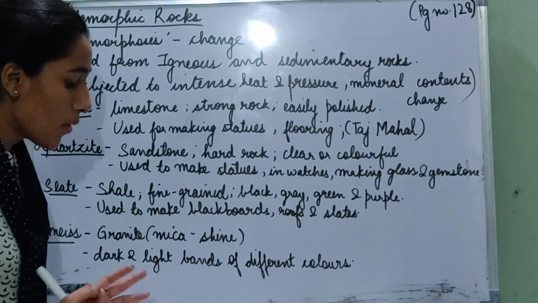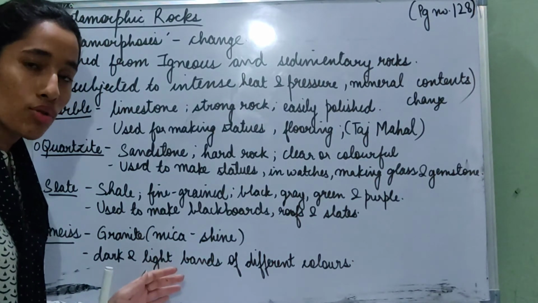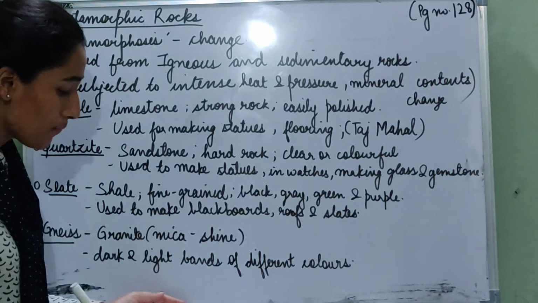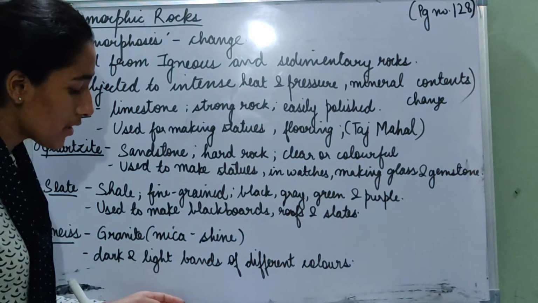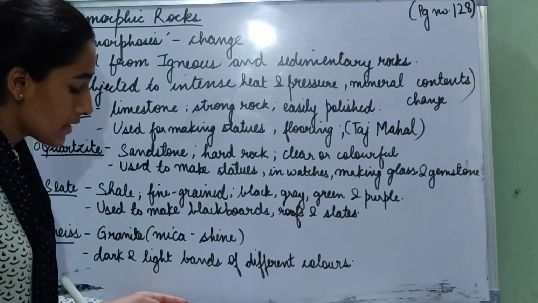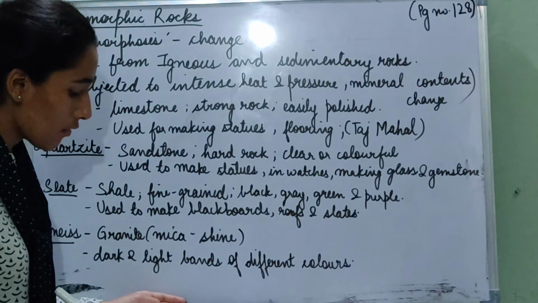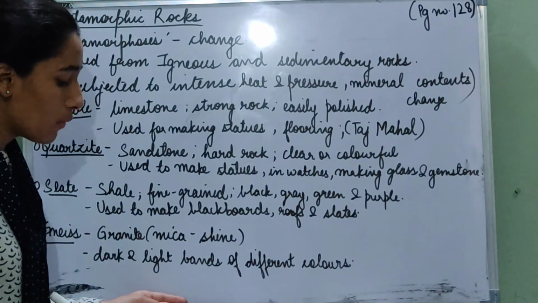Marble is formed from limestone. We read earlier also that marble is formed from limestone. Limestone is a sedimentary rock. Marble is a strong rock and can be easily polished. It comes in different colors, but white marble is most common. It is used for making statues and in the flooring of houses. Taj Mahal is a famous monument made up of white marble.